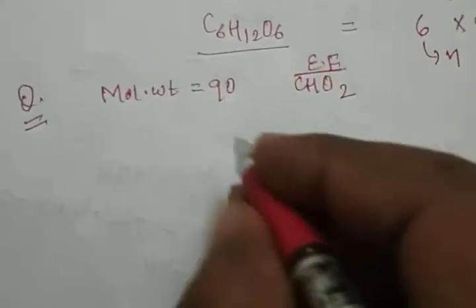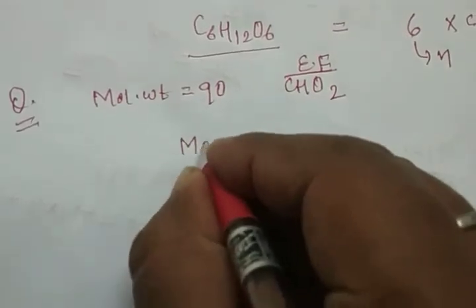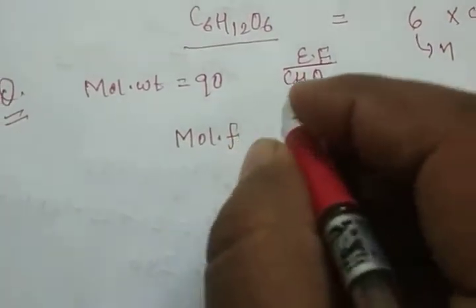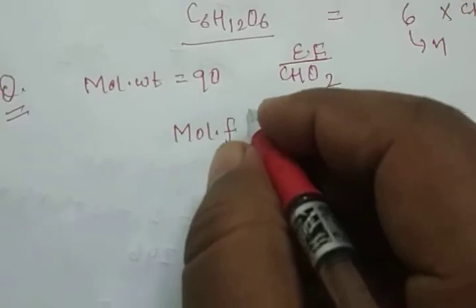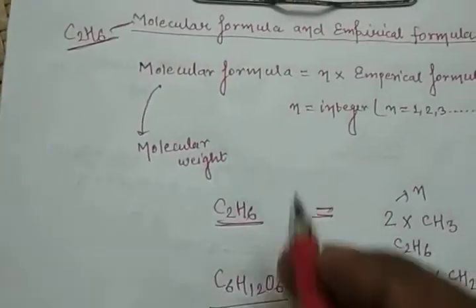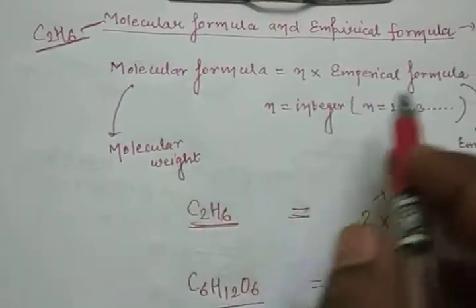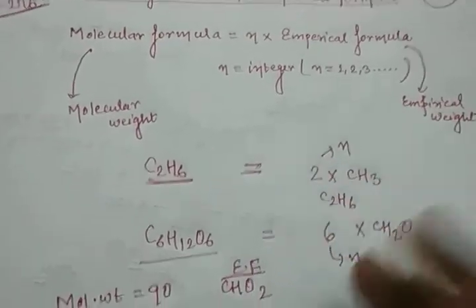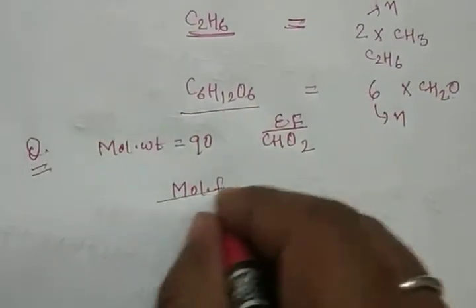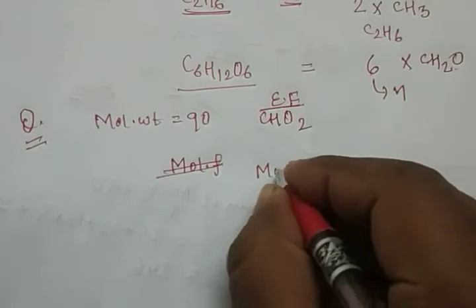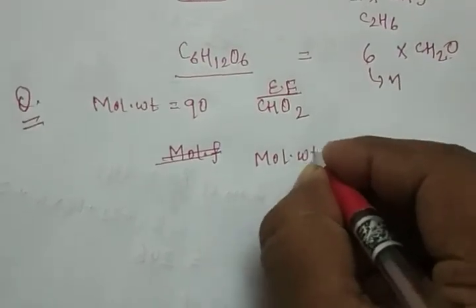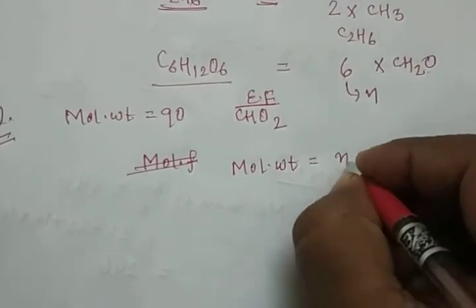First note down: the molecular formula is based on the molecular weight and the empirical formula is based on the empirical weight. So we also write that molecular weight is equal to n times empirical weight.